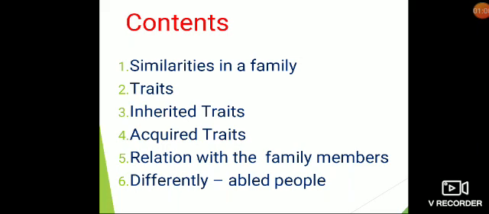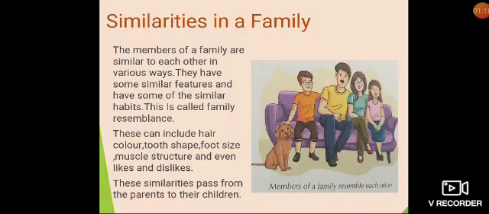Now come to the topic of similarities in a family. The members of a family are similar to each other in various ways. They have some similar features and some similar habits. This is called family resemblance. These can include hair color, tooth shape, foot size, muscle structure, and even likes and dislikes. These similarities pass from the parents to their children.